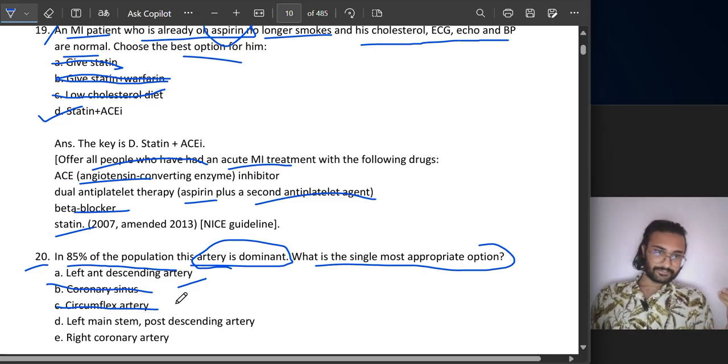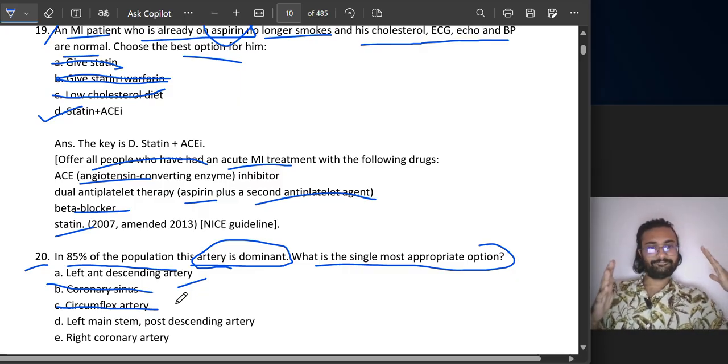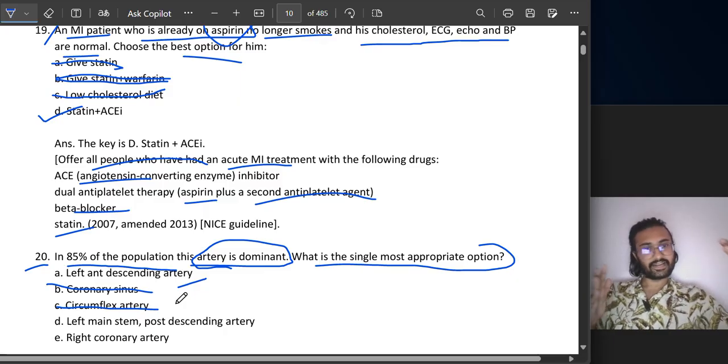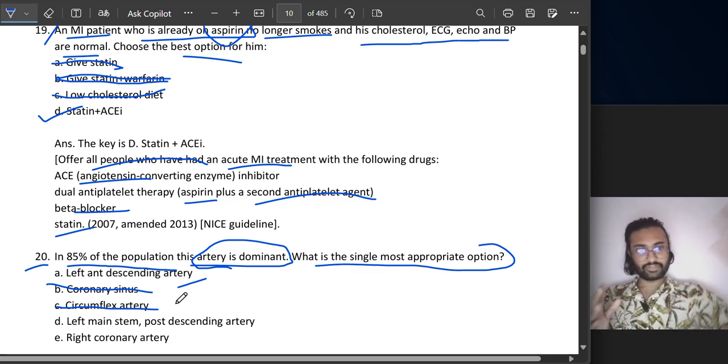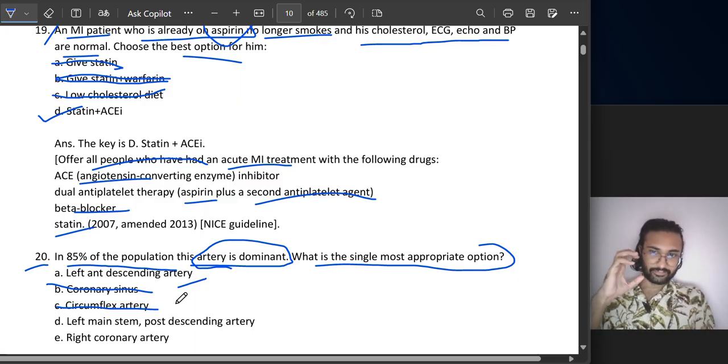Now this artery is important. Why? Because the circumflex artery connects the posterior descending artery with the right or left main coronary arteries. If the circumflex artery is coming from the left coronary artery, then the left coronary artery would be dominant. If it is coming from the right coronary artery, then the right coronary artery would be dominant. So the circumflex artery is the judge. Wherever it gives its judgment, that artery would be dominant. In this condition, the right coronary artery is dominant.